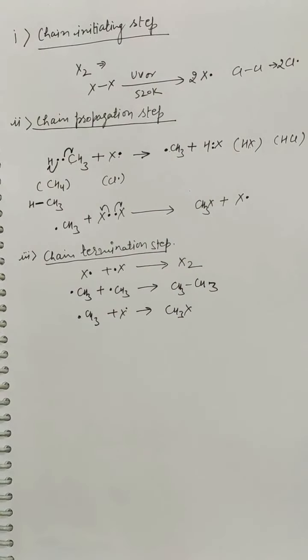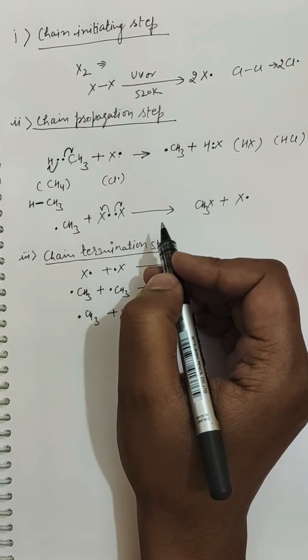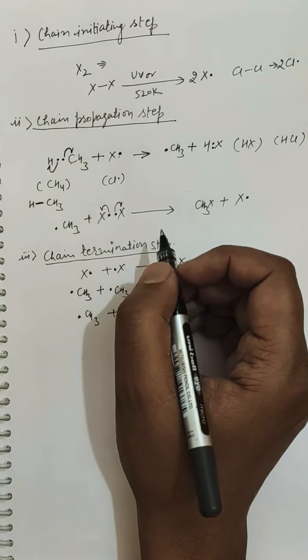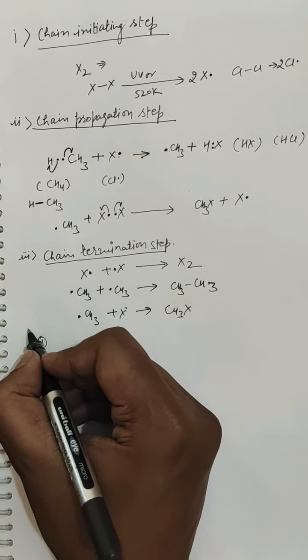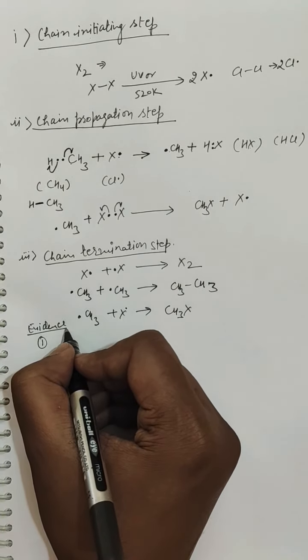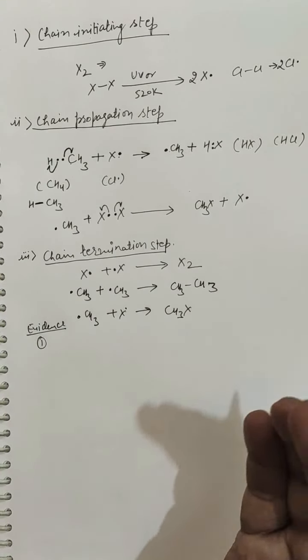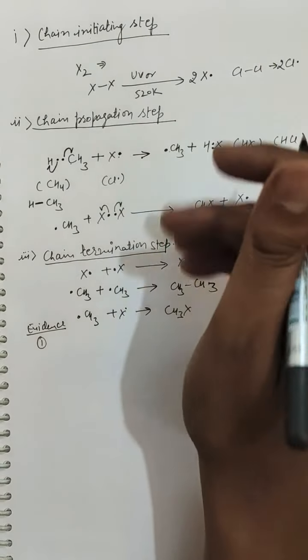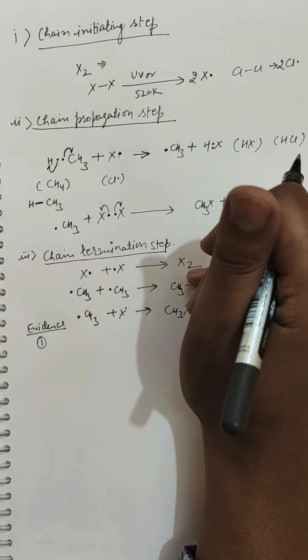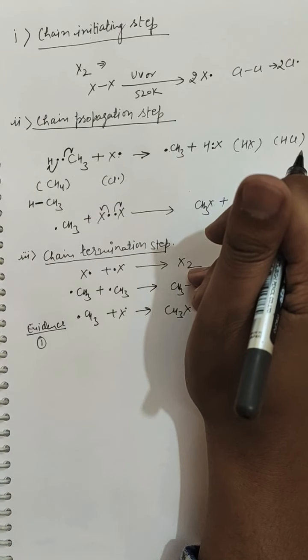So there are some evidences in favor of the free radical mechanism. The above free radical mechanism for the halogenation of alkane is supported by the following facts. First of all, the presence of ultraviolet light. In any chemical reaction there must be some evidences. It's not just in our imagination that there must be some kind of mechanism going on. Our mechanism should be supported by some practical or laboratory based evidences.